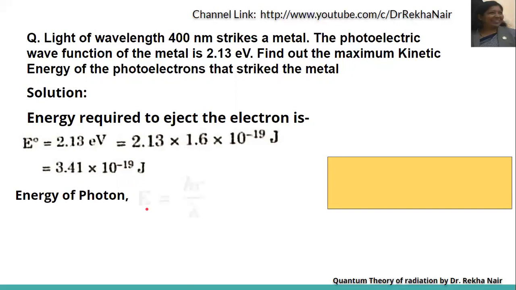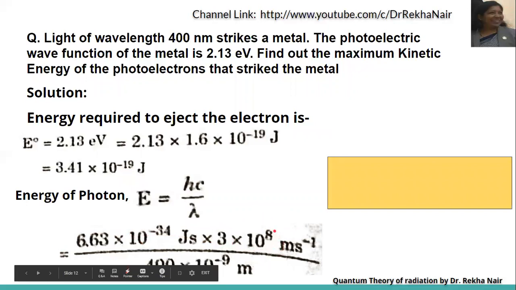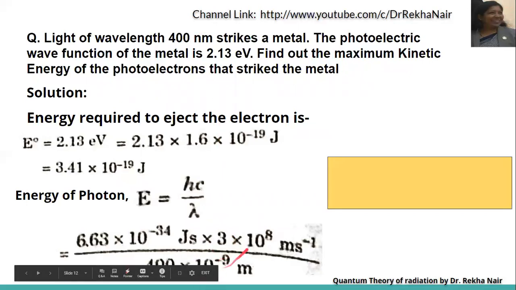Energy of photon is E is equal to h nu, or we can say hc upon lambda. So by taking h as Planck's constant, c as velocity of light, and lambda as already given, 400 nanometer, we are converting it into meter, that is 10 to the power of minus 9, and I can multiply with that. So the value will come out to be 4.97 into 10 to the power of minus 19 joule.